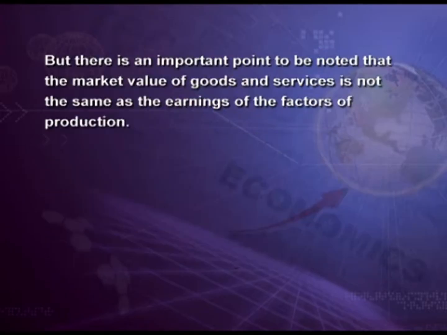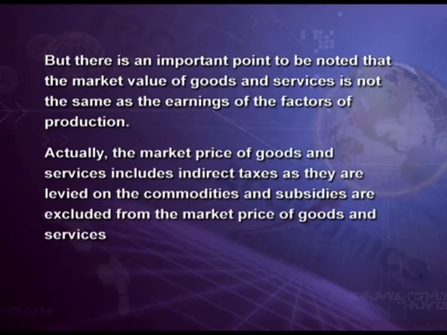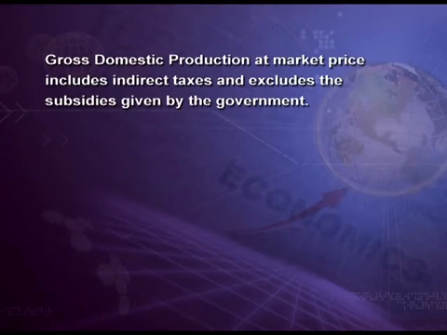But there is an important point to be noted: the market value of goods and services is not the same as the earnings of the factors of production. Actually, the market price of goods and services includes indirect taxes as they are levied on the commodities, and subsidies are excluded from the market price. So, gross domestic product at market price includes indirect taxes and excludes the subsidies given by the government.